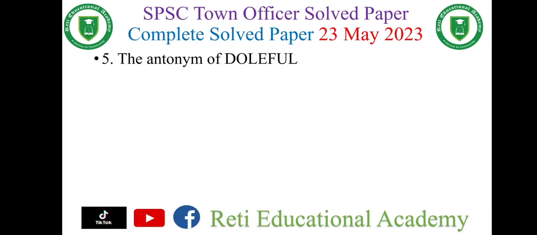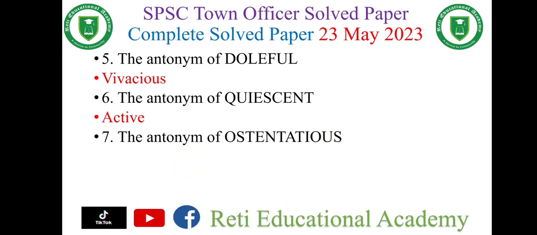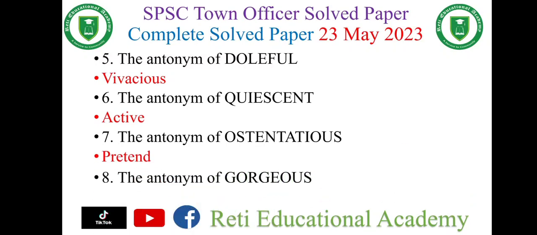Question number 5. The antonyms of doleful is, and the right answer is vivacious. Question number 6. The antonyms of quiescent is active. Question number 7. The antonyms of ostentatious is pretend. Question number 8. The antonyms of gorgeous is desperate.